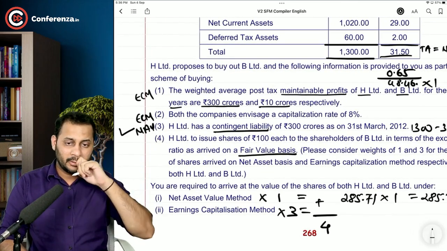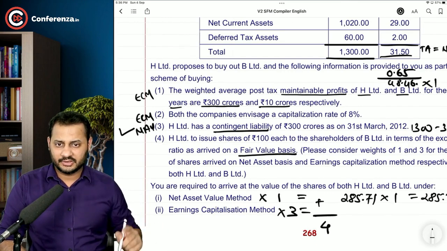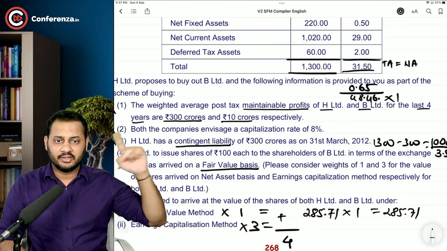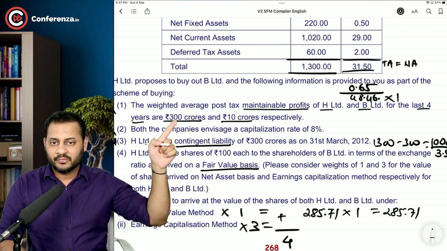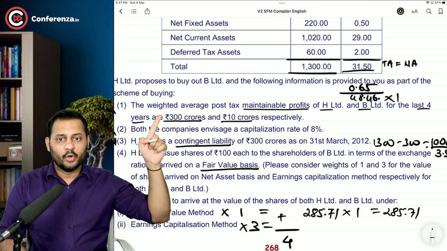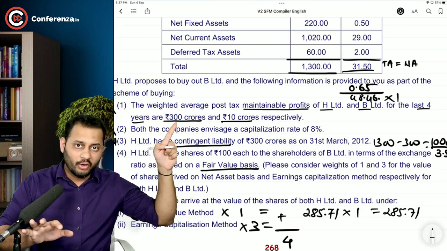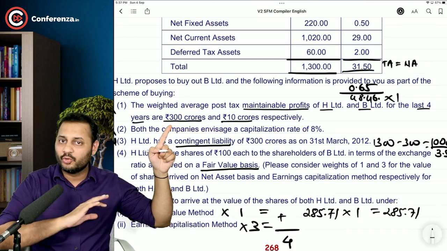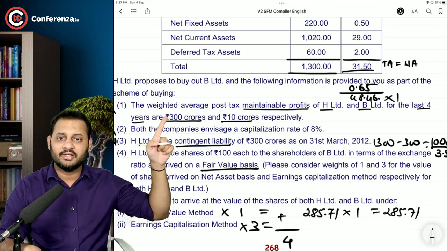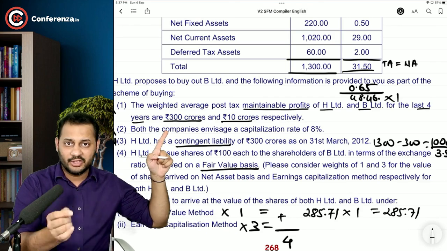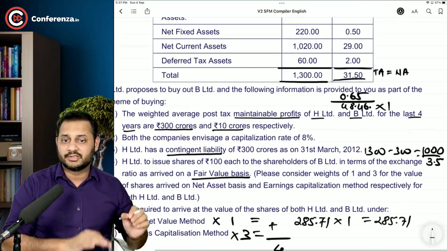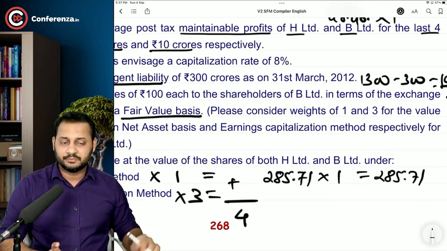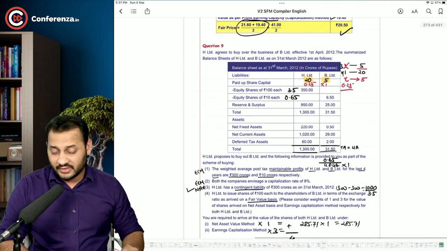Third. Now let's calculate according to the earnings capitalization method. The total earnings are 310 crore. Just divide this by 8%. No extraordinary income to be adjusted, no loss to be adjusted, no additional expenses, no depreciation. Nothing is given. So directly divide this by 8%. You will get the value of the company, divided by the number of shares that we have just calculated. You will get the per share price, and then give the weight of 3 to each. Now the question is very easy.